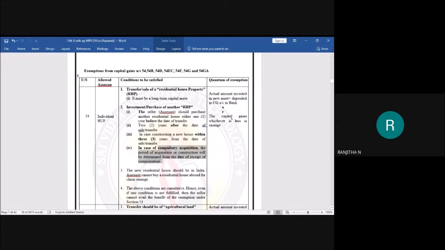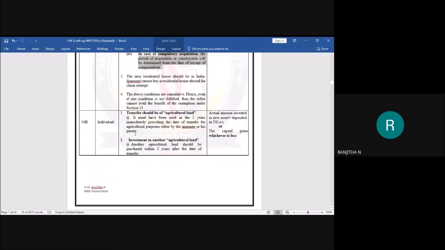Next, go to section 54B. This section is available only to an individual, and only if the individual satisfies the conditions will this section be allowed. What are those conditions? The first condition is that the transfer should be of agricultural land. There must be a transfer of only agricultural land, not other assets.